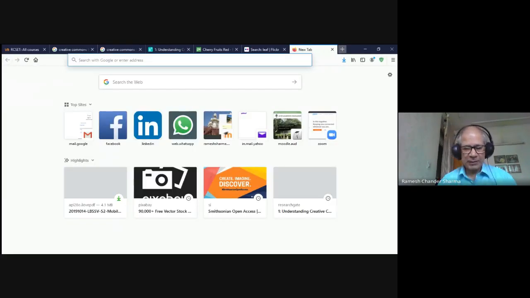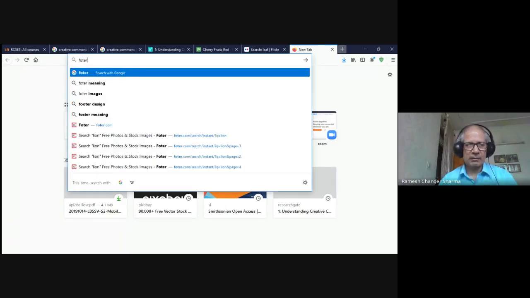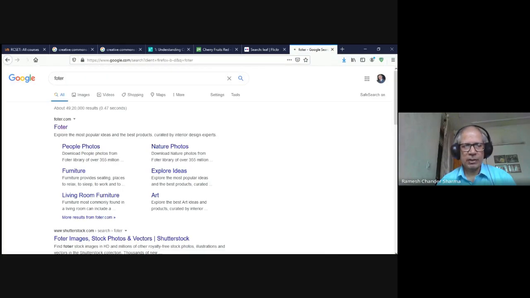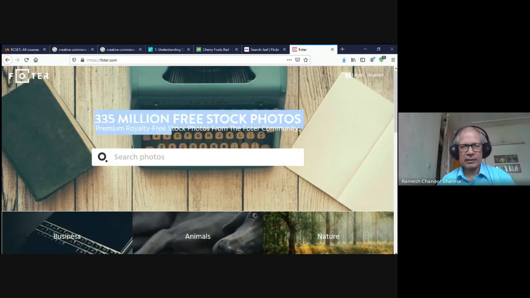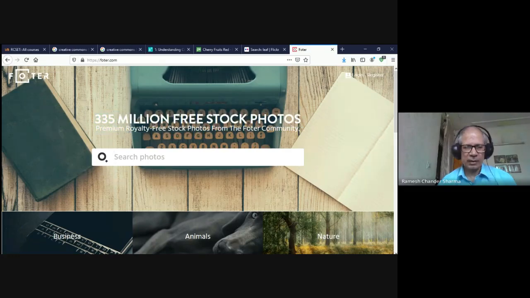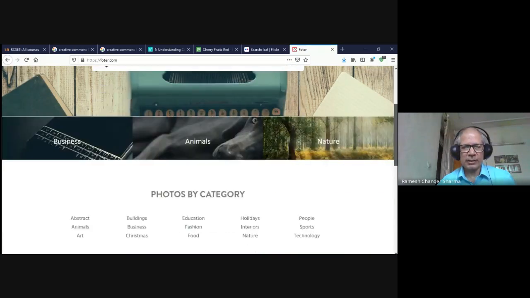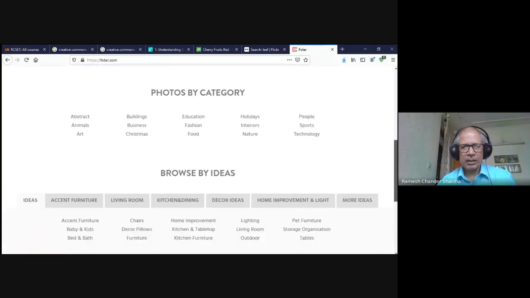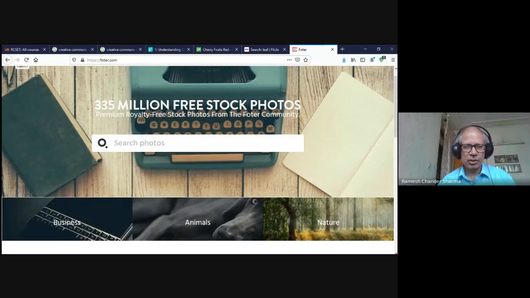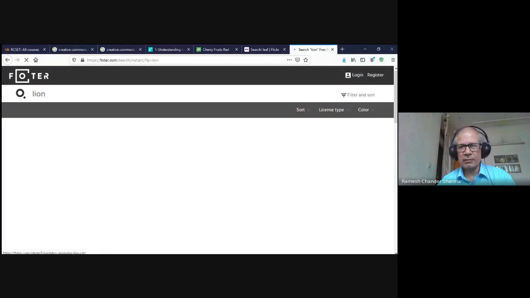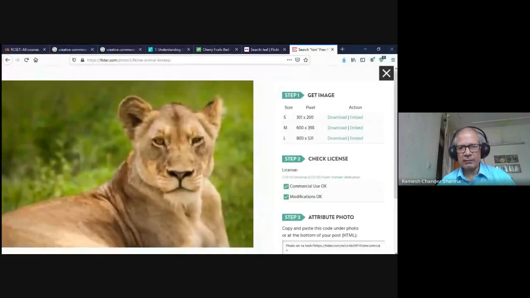So another website is Foter. I'll distribute this list later on. On Foter images, you can see that 335 million free stock images are available, and it has an index like photos by category, and we can also search the photos by idea, on what theme we are looking for in the image. And then here, say for example, I search for a particular work.